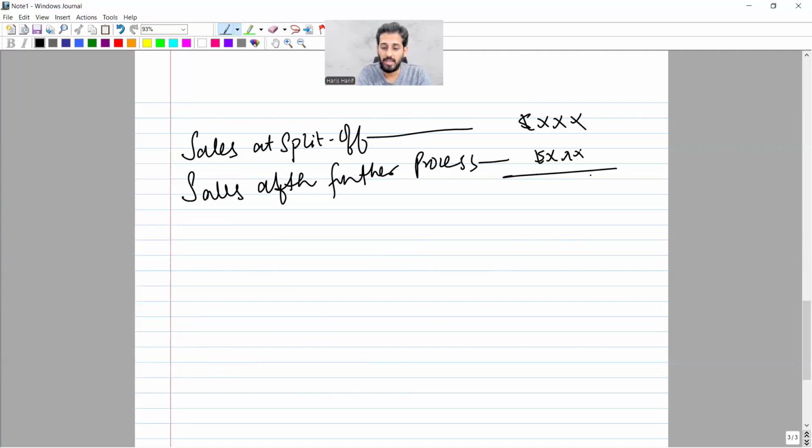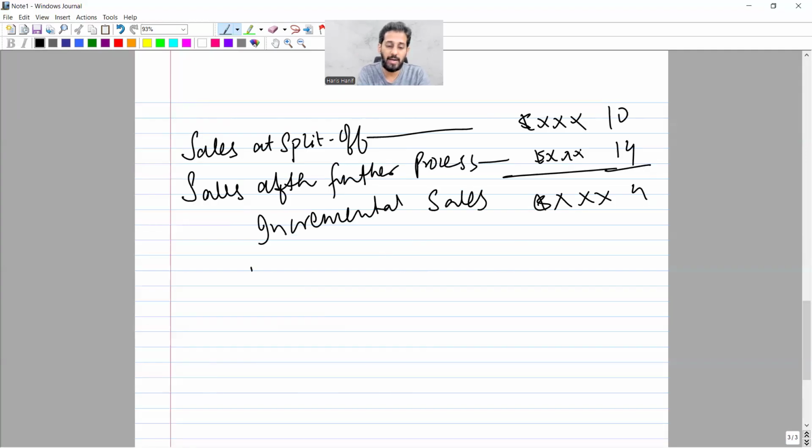For example, there is a product sold at $10, and after further processing it will be sold at 14. So you will have 4 additional revenue. That is called incremental sales. And you have to deduct the incremental cost.